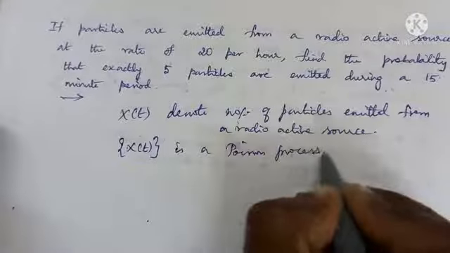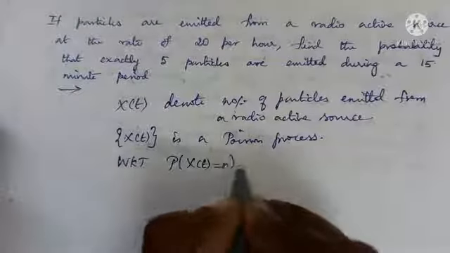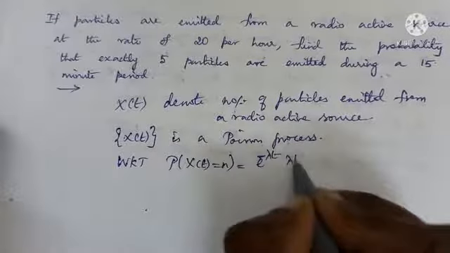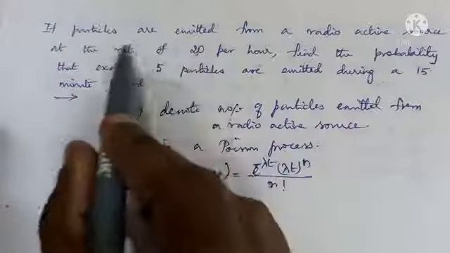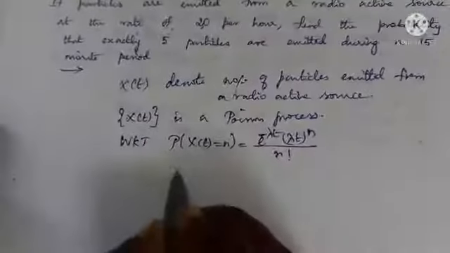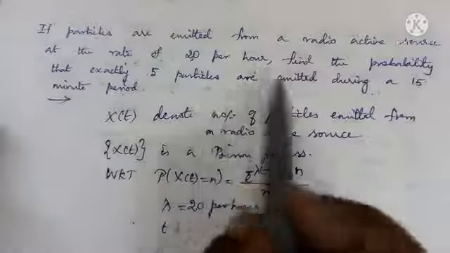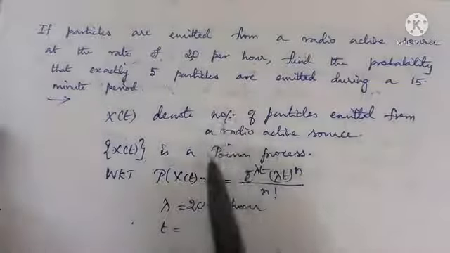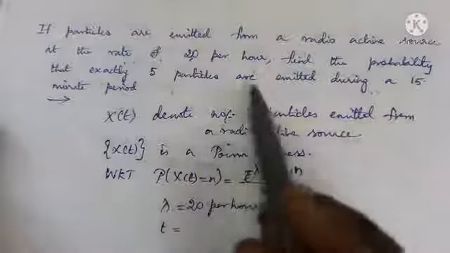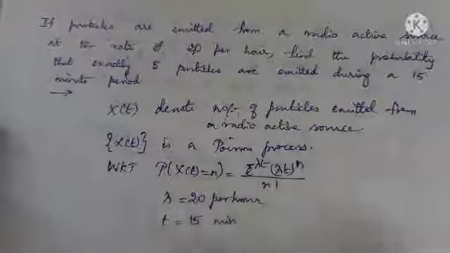So we can use the probability law of Poisson process, which is probability of X of t is equal to n is e power minus lambda t, whole power n, by n factorial. What is lambda given? The particles are emitted at the rate of 20 per hour. So it is 20 per hour. And we have to find the probability that exactly 5 particles are emitted. So n is 5 here. Number of particles is 5 during a 15-minute period. So the time interval is a 15-minute period.